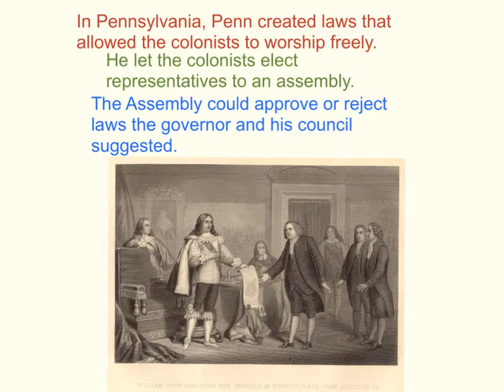In Pennsylvania, Penn created laws that allowed colonists to voice their opinions and worship freely. Penn also let colonists elect representatives to an assembly, just like they did in New York and New Jersey. But the Pennsylvania Assembly had much more power. It could approve or reject laws the governor and his council suggested.